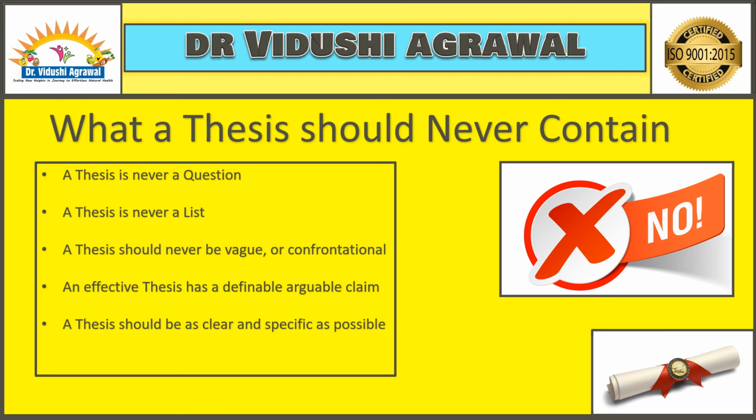A thesis should never be vague or confrontational. A thesis has to be very, very specific about what you are working upon, and it should not create any kind of confrontation. An effective thesis has a definable, arguable claim, which means even if you have to argue about a topic, it should be definable. It should not be confrontational where somebody might just come and want to argue with you unreasonably. And a thesis should be as clear and specific as possible, which means it should not be vague at all.